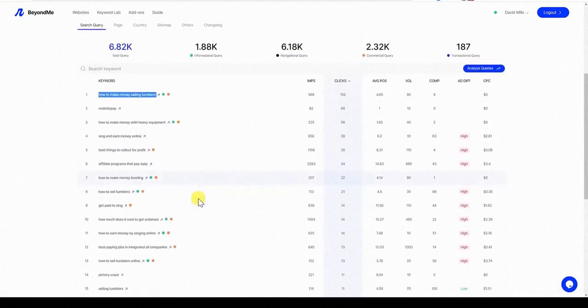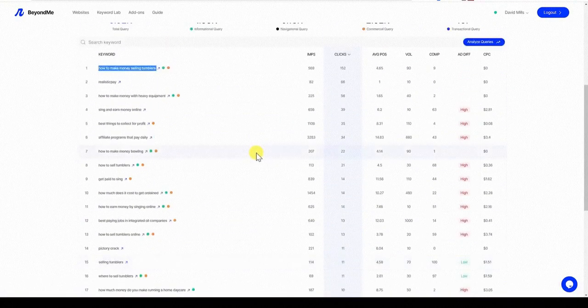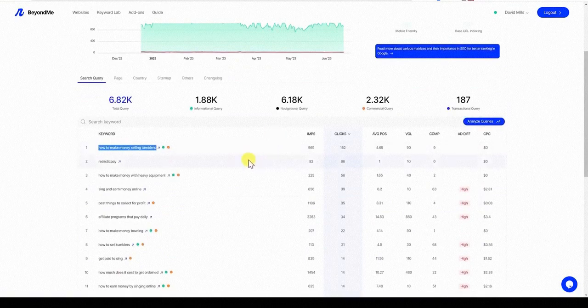So you're going to get the amount of keywords, the impressions, the clicks, the average position, the volume. And all this information right here, I believe, is pulling in from our trusty old Search Console. It is providing you a much better layout. I don't think anyone would agree that the layout in any of the Google products is very good. I don't think they spend a whole lot of time thinking about navigation and making it slick and easy to read. So I definitely think it's a good tool for simplifying what you're looking at.